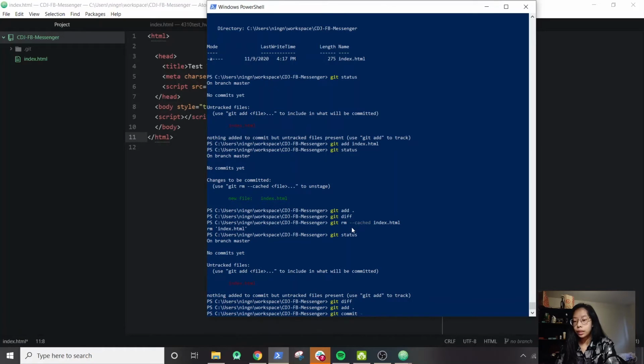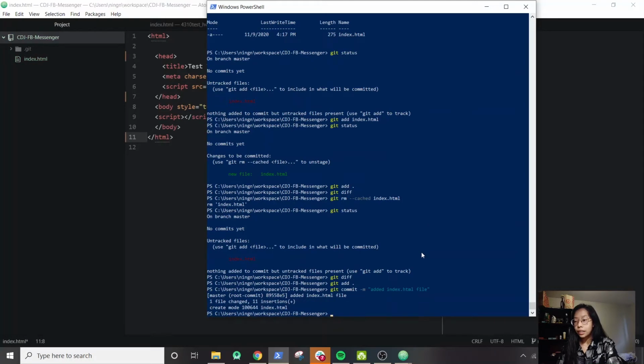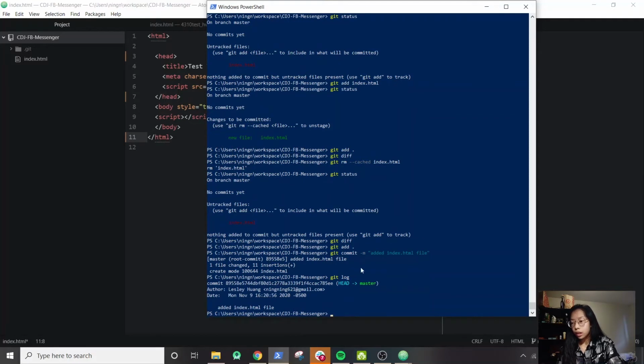So you want to do git commit -m and the commit message. So let's just do added index.html file. Also, I apologize for the small font and how difficult it is to read my terminal. Unfortunately, I can't change how it looks because this is Windows. So you now have a git commit, which is nice. And then you can also do git log to see what our commit messages are. So in this case, we only have one commit message, and it tells us who the author is, when it was created, and the title of the message.